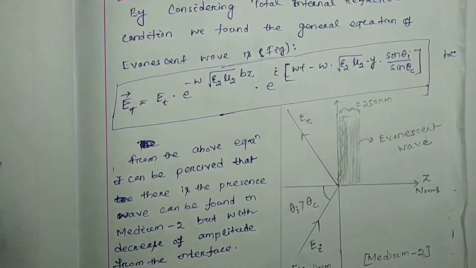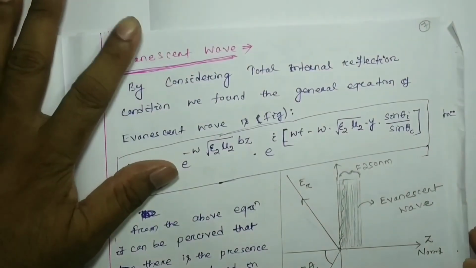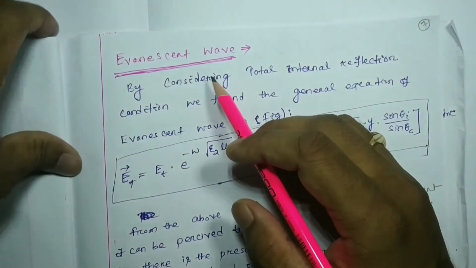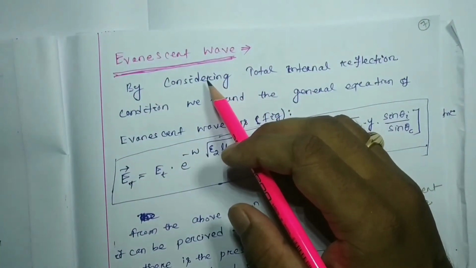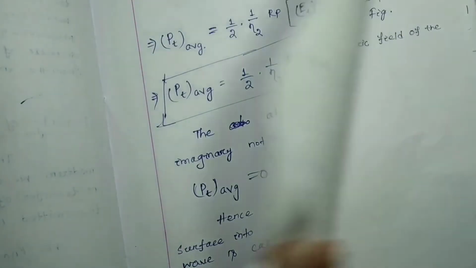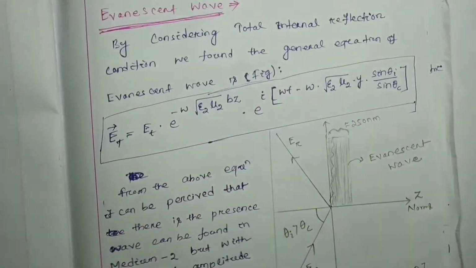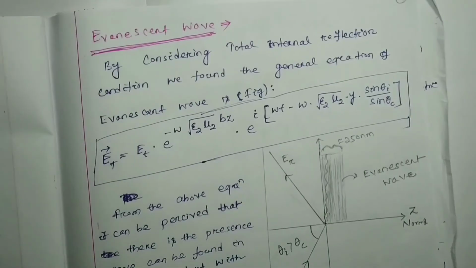Now, if evanescent wave is asked in your exam for 4 to 5 marks, then you have to write this. Just follow it.